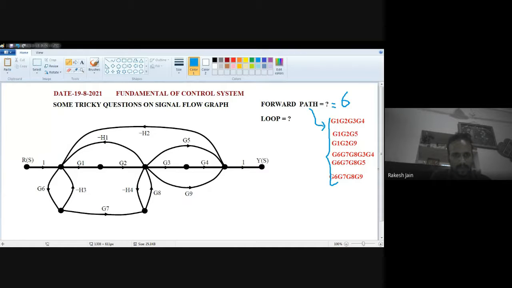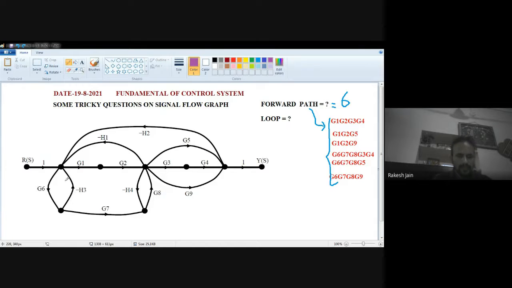Now, if we have to find out how many loops there are, see very carefully. A loop is closed. G3, G4, G6 S3 is a loop, H4, G8 is a loop. We can easily find those kinds of loops. G1, G2, H1 is also a loop. G1, G2, G3, G4 minus S2 is also a loop. So how many loops are there? We have to find. First of all, write down the loops. With this purple color, I am showing you the loops.